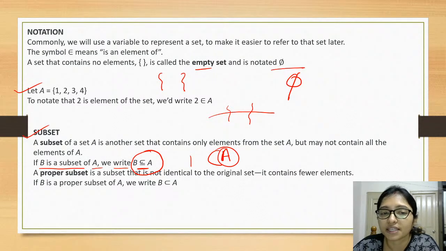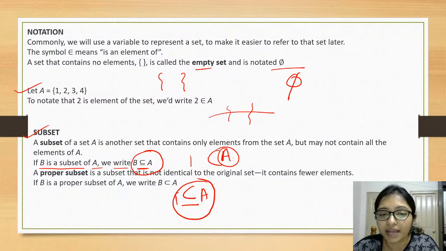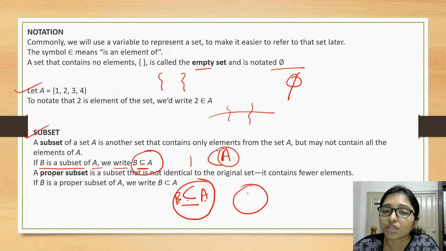Subset with equals to, you can think of as A greater than or equal to B, means total A can be there, that is A equals B, or some part that is less. So always remember that A greater or equals to B is the subset.